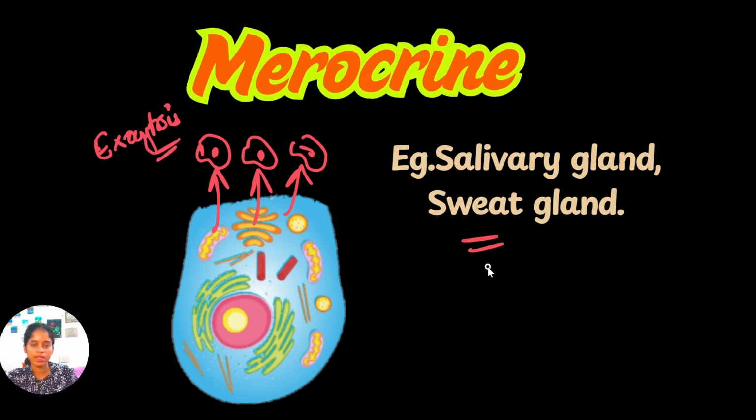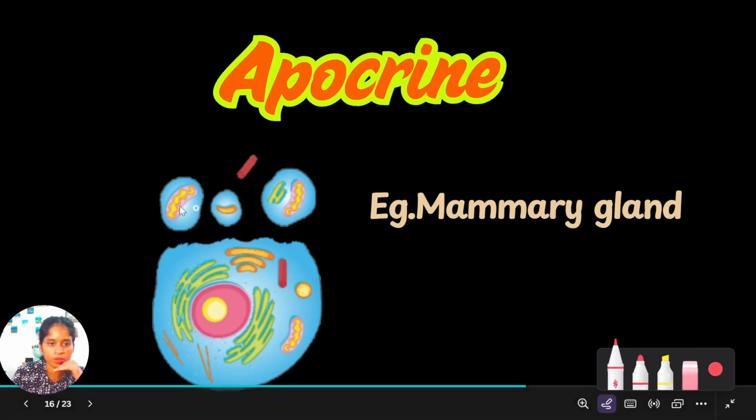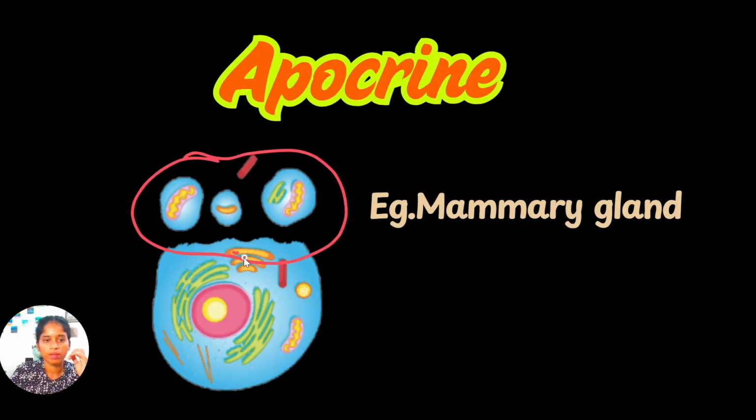Okay, that is merocrine secretion. In apocrine secretion, the mammary gland is the best example. In this case, when the cell is secreting the products, the top of the cell is lost. When the cell secretes the products, the top of the cell is lost. That means there is little damage to the cell.